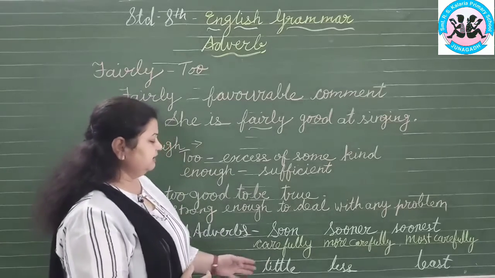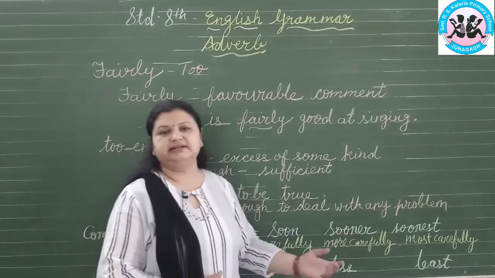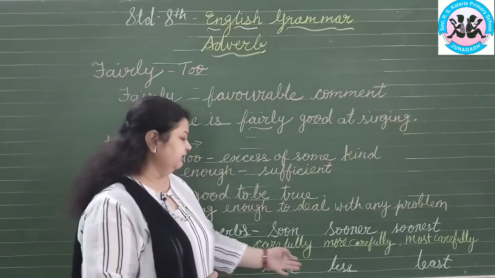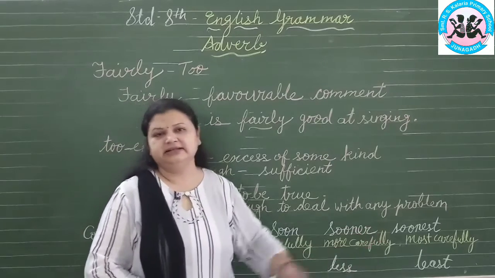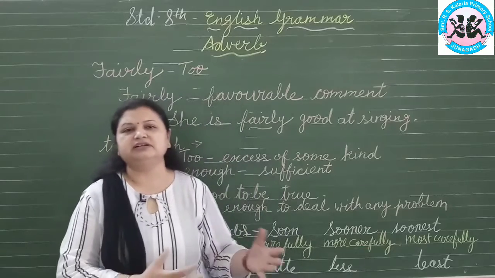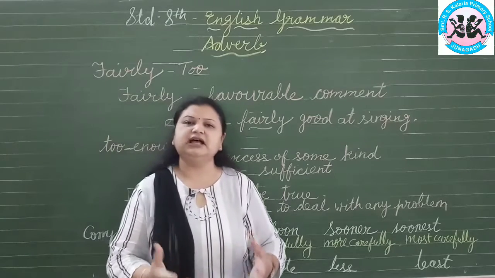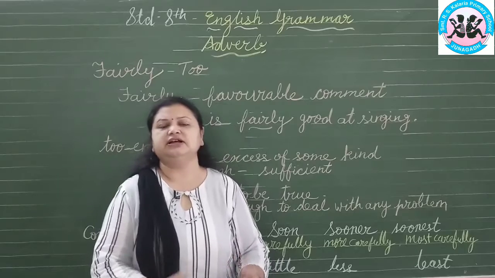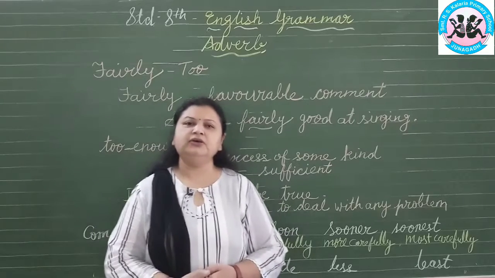Then the third is little, less and least. Little is an adverb and the comparison will be less and least. Bad, worse, worst. So these are the adverbs which we can use in the comparative and superlative form.